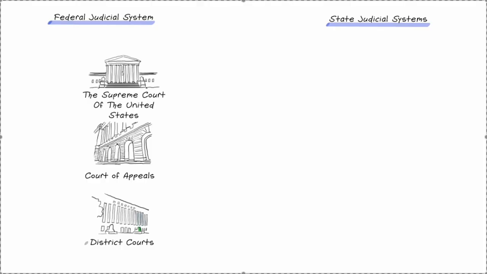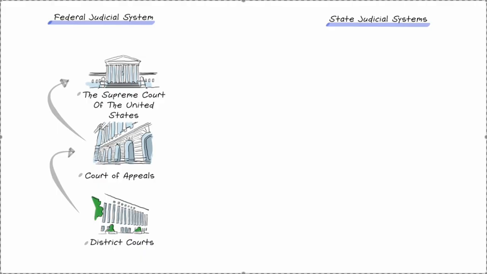Federal cases begin with a proceeding in a federal district court, and if one of the parties contends that the trial court judge made an error, they can appeal that decision to a federal appeals court. If either of the parties is unhappy with the appellate court's decision, they can ask the Supreme Court to hear the case. The U.S. Supreme Court almost always has the choice whether to hear that appeal.